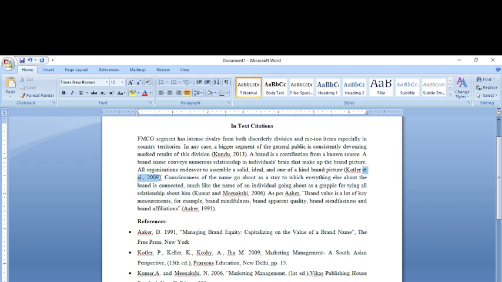Now I'll show you how I've written the references. Aaker, and in the reference Kotler, Keller and two more authors were there, so I've used the term et al. with the surname of the first author. Kumar and Meenakshi were two authors, so I've used the term and, and Kundu was the single author. So for a single author, use the surname; for two authors, use the term and; for more than two authors, use et al.